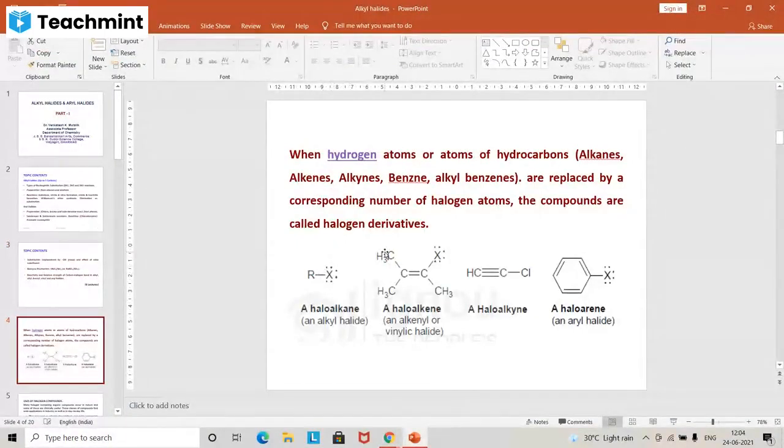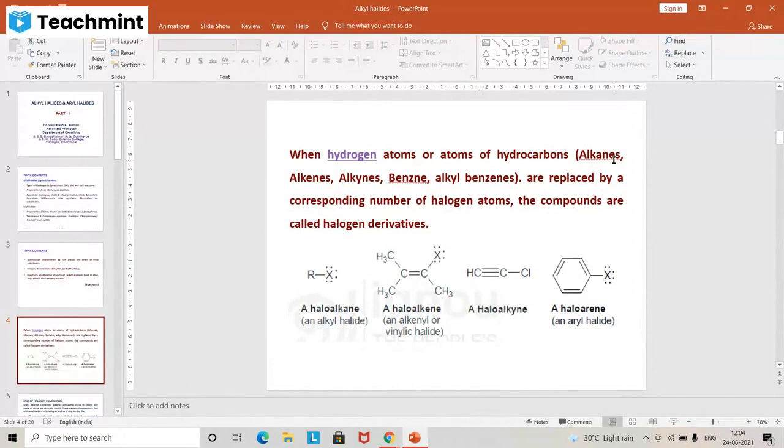Halogen compounds are nothing but hydrocarbons in which a number of hydrogen atoms are replaced by halogen atoms to form halogen compounds. Hydrocarbons in which a number of hydrogen atoms are replaced by halogen group form halogen derivatives.